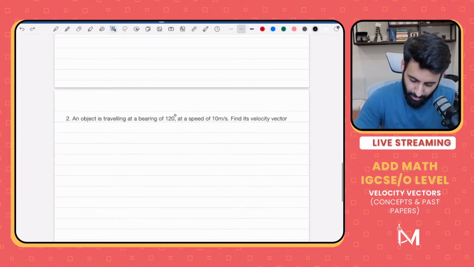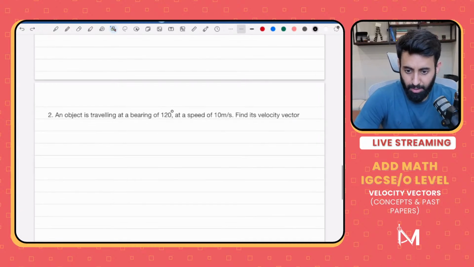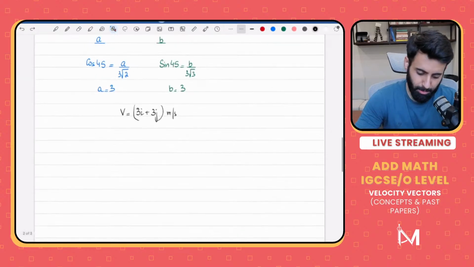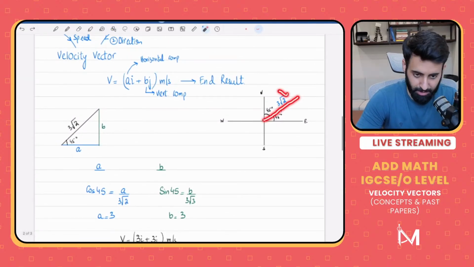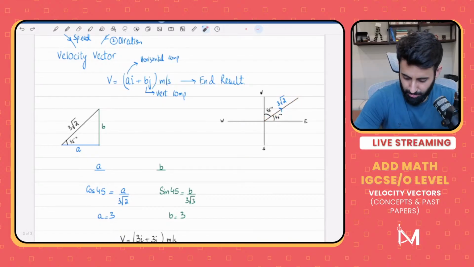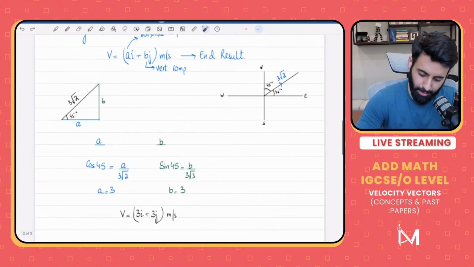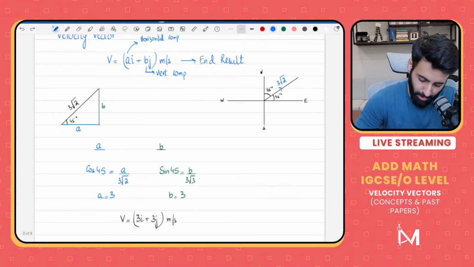All right, an object is traveling at a bearing of, sir, I minus j? No, they will both be positive. Why will they both be positive? They will both be positive because it's in the first quadrant. So i will be positive and j will also be positive. Okay, because they're both in the first quadrant. That's a good thing you pointed out, but they will both be positive because they're heading rightwards and upwards.